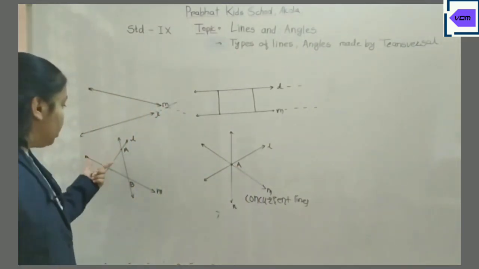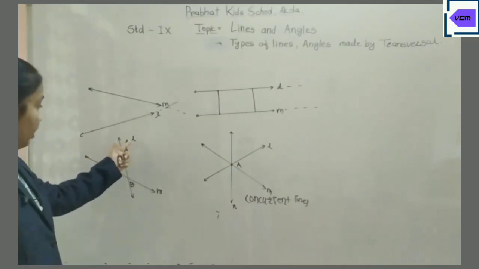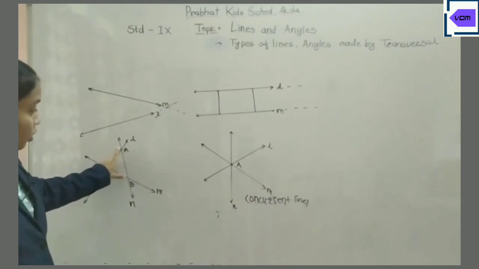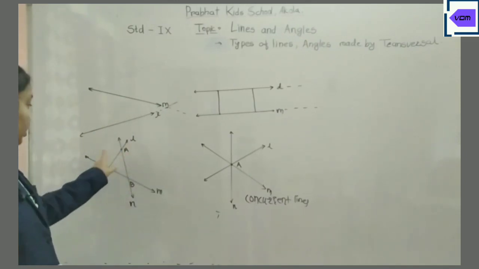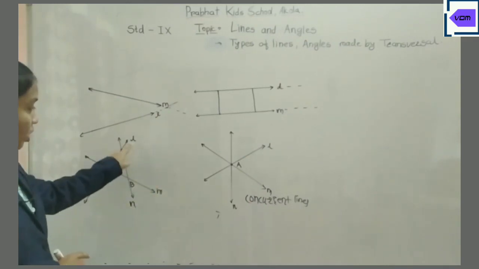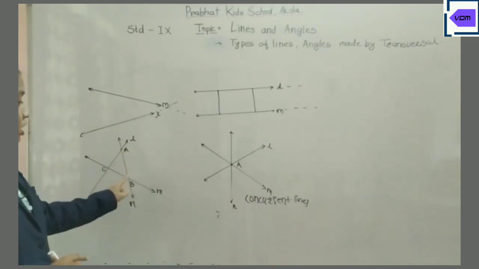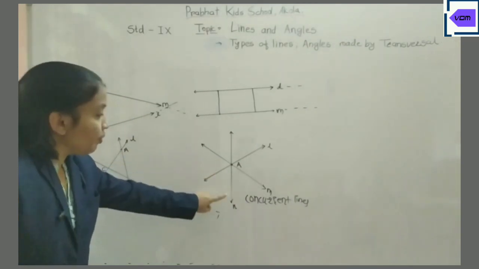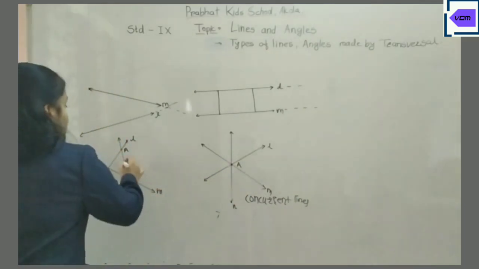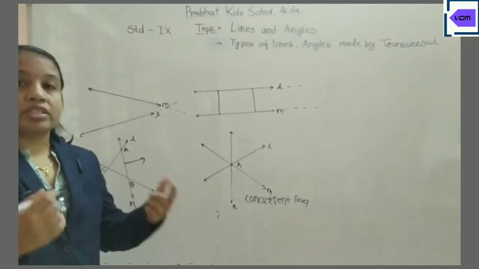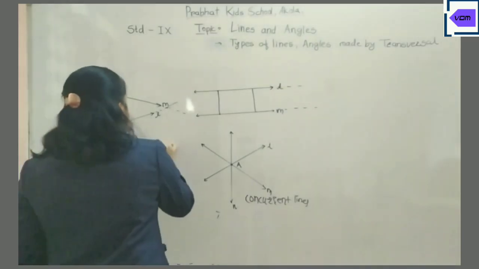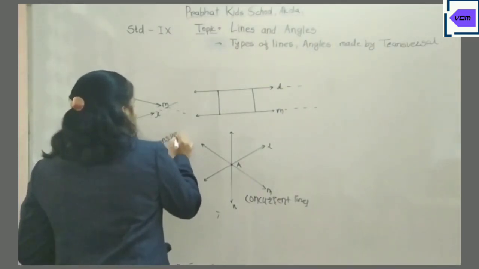Now here, if you observe, line N is intersecting the two lines L and M at two distinct points, A and B. When a single line intersects two or more lines, that line is called a transversal.